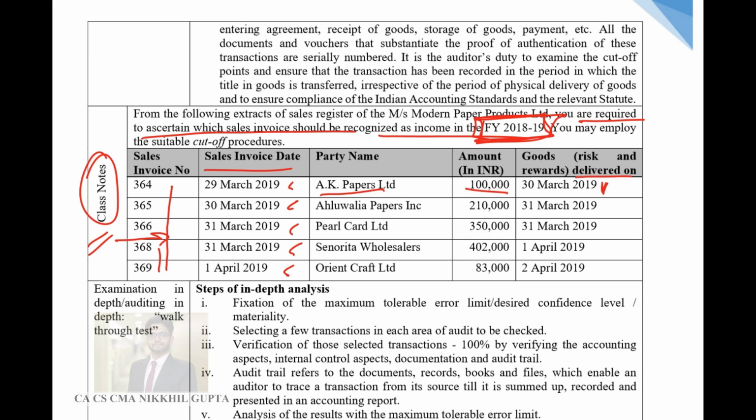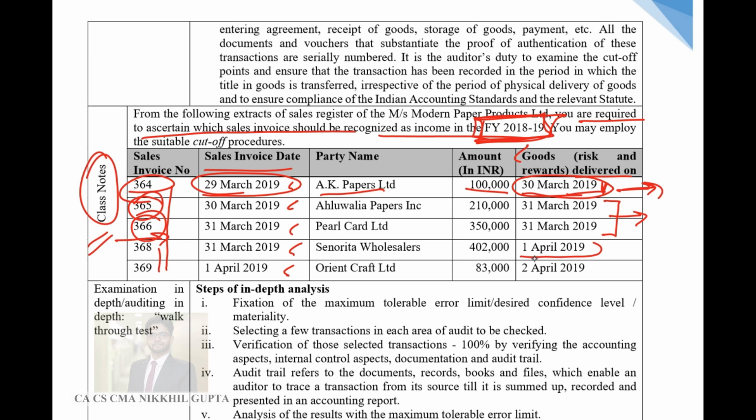Now guys, remember one thing: revenues as per the accounting standards are to be recognized when risk and rewards are transferred, not when the invoice is raised, not when cash is received, but when risks and rewards are transferred. So tell me, when should revenue of this particular 364 serial number be recognized? It should be recognized in financial year 18-19. Similarly, revenue should be recognized for these two invoices, 365 and 366, on 31st March 2019. So they should also be recognized in 18-19.